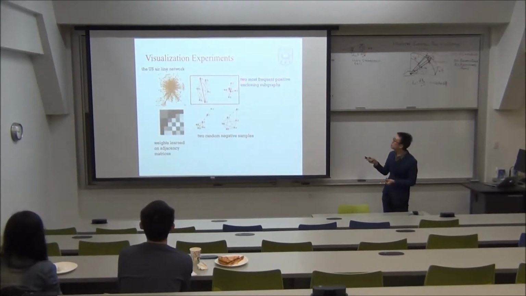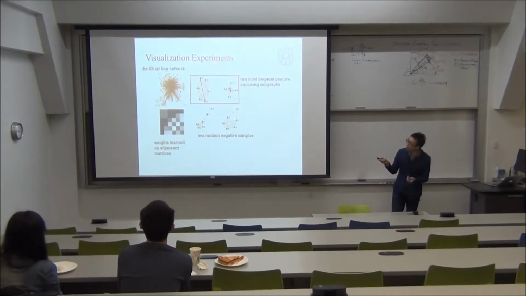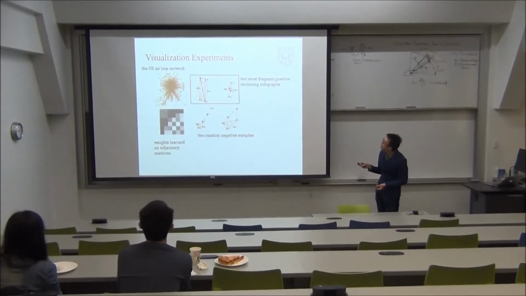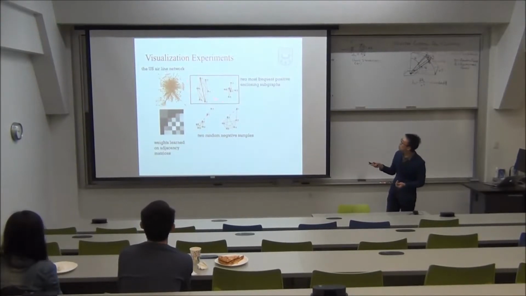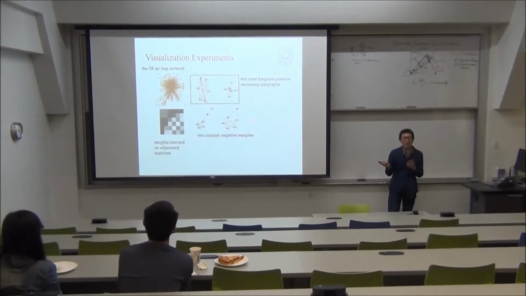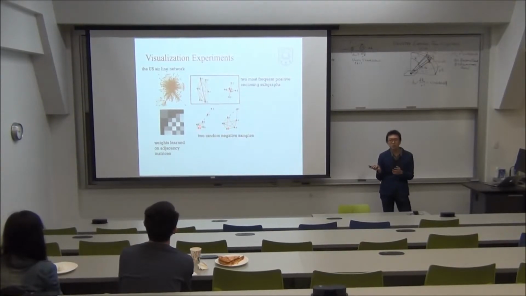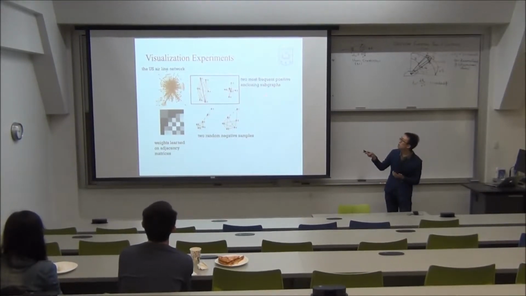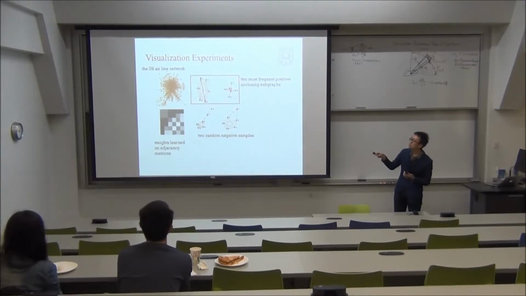We also did the visualization experiment on the US airline network. This result is interesting, since the most frequent positive enclosing subgraph is a clique. This is because big cities have more airlines than small cities, and big cities tend to establish dense connections with other big cities. So this results in many cliques in the US airline network. And our method successfully extracts these patterns.